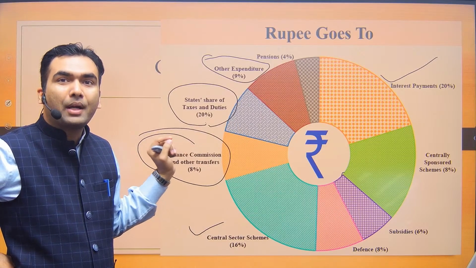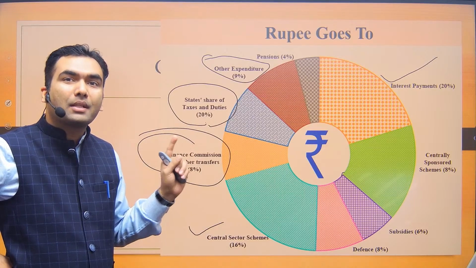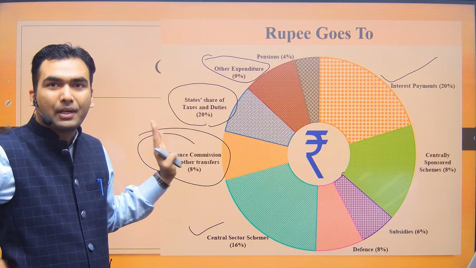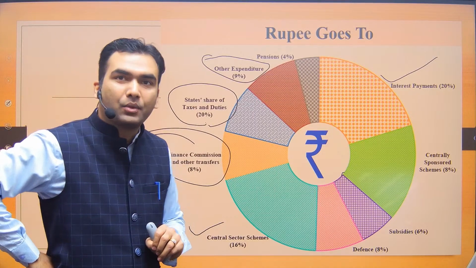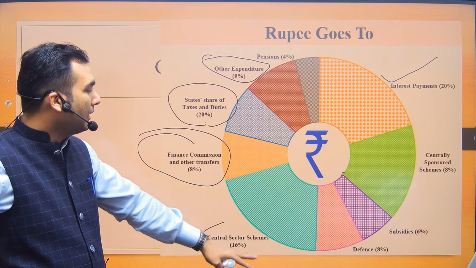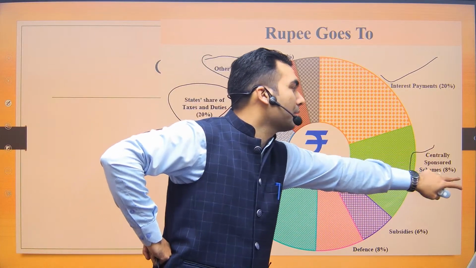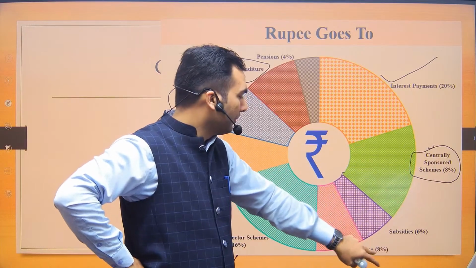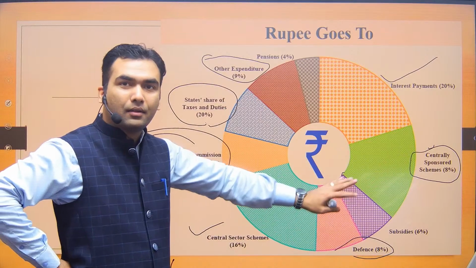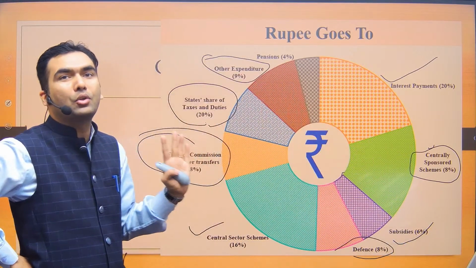As you might remember, the Finance Commission recommends the state governments' share. At the same time, some other transfer to state governments is also recommended, so they are put separately. Yes, you are right, it is revenue expenditure. The third most important is defense, which has the same amount of expenditure as centrally sponsored schemes, if not the same, then similar. So defense and centrally sponsored schemes are joint third, and then come the subsidies. This ranking you need to memorize.